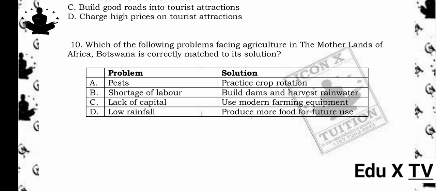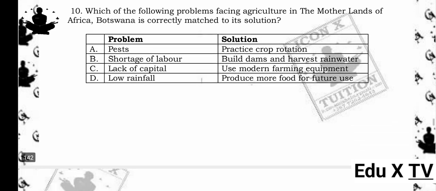10. Which of the following problems facing agriculture in the motherland of Africa, Botswana is correctly matched to its solution? Problem, solution. A. Pests: practice crop rotation. B. Shortage of labor: build dams and harvest rainwater. C. Lack of capital: use modern farming equipment. D. Low rainfall: produce more food for future use. The answer is A. Pests: practice crop rotation. Reason being, crop rotation helps control pests by disrupting their life cycles.